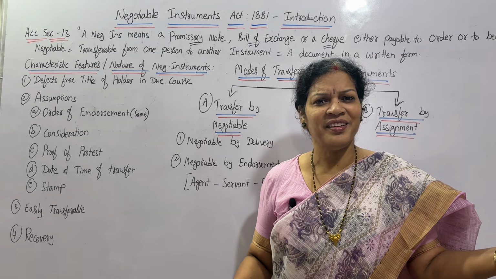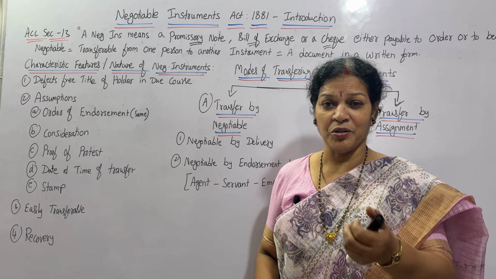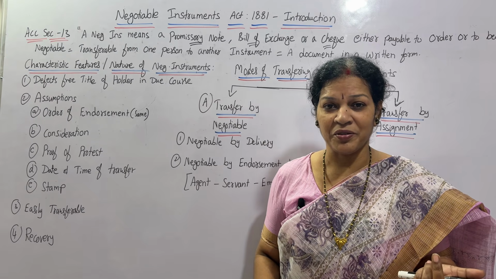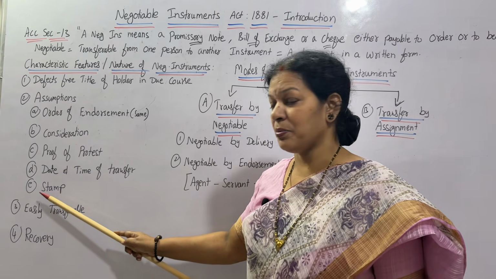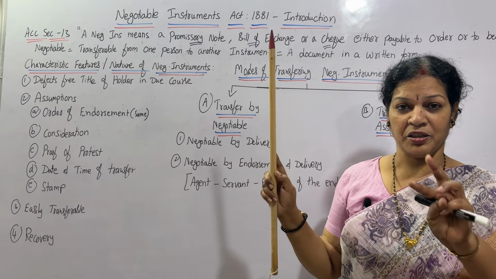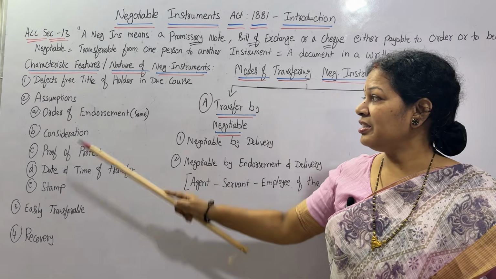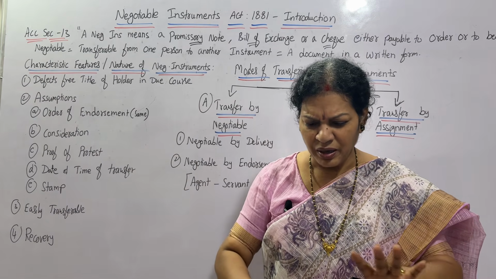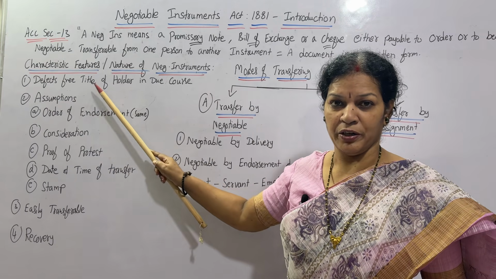Anytime you may pay, that's not considered, because how do you proceed in future? If the person is not going to pay back, then how do you proceed? For that, a date is required. Also, whenever you are writing any of these negotiable instruments, stamp is also a must. These are the main assumptions you have to follow. Assumptions and defect free, 2 points are over.